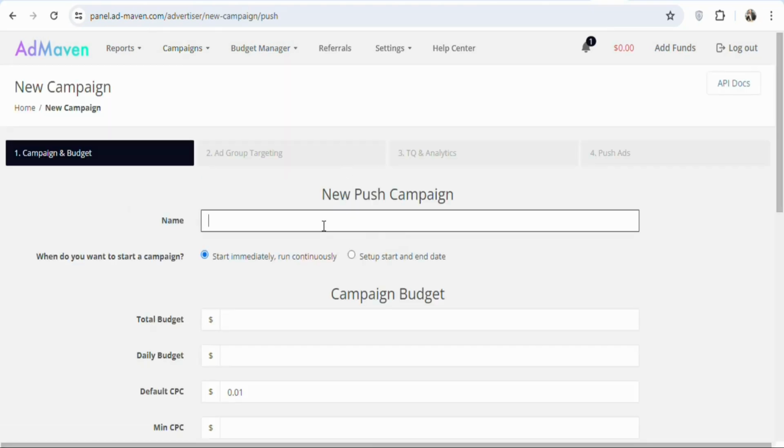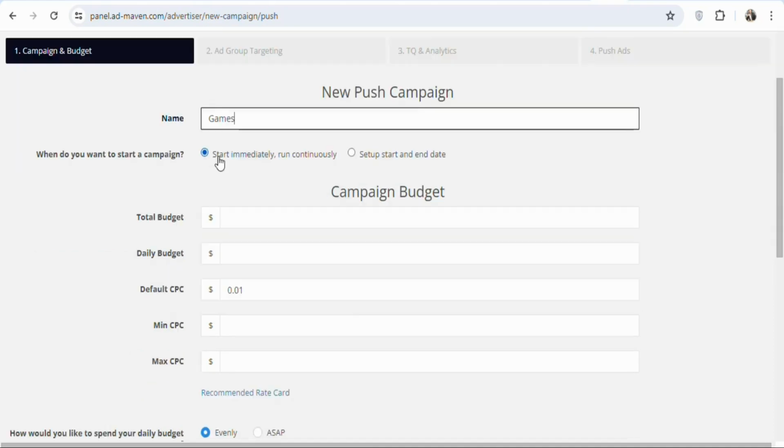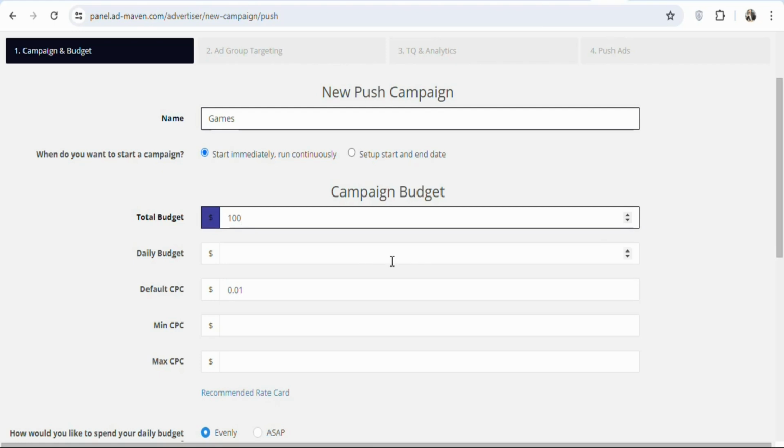Once you click on it, you have to give a name to your campaign, so you can type games. Once that is done, leave this at the default, start immediately. So you want your campaign to start running immediately it is approved, so just leave it like that. Once that is done, you can see total budget, the total amount of money that you want to spend on your ad. You can enter the total budget right here, so just enter any figure that you want. Once that is done, the daily budget, how much are you willing to spend per day, so you can enter the amount right here.